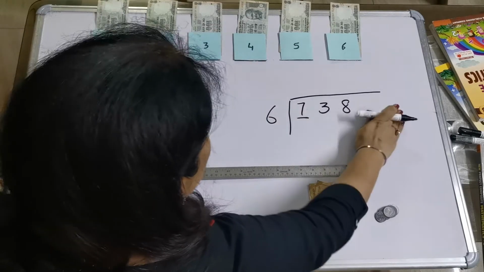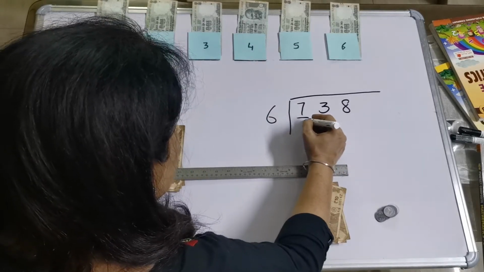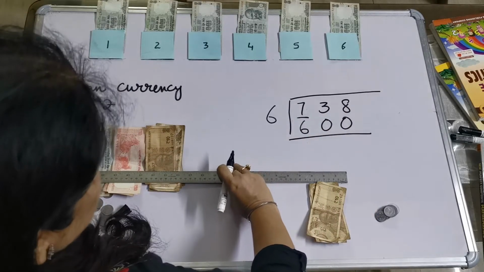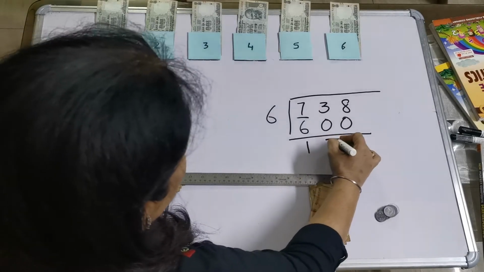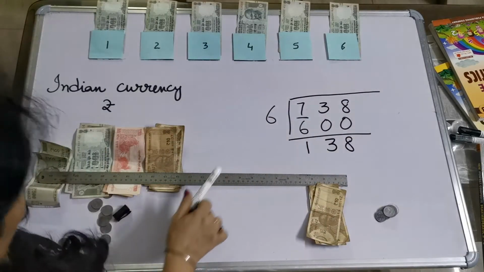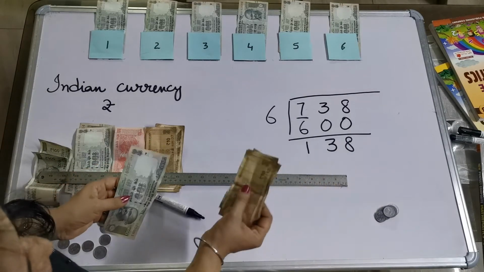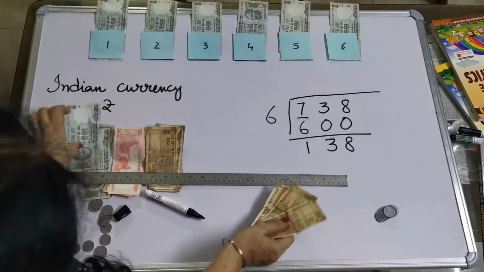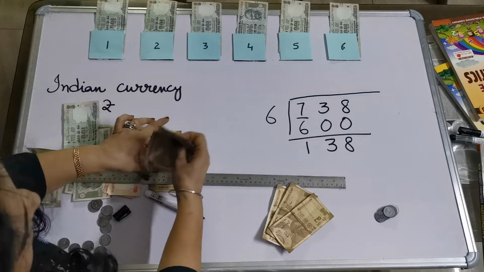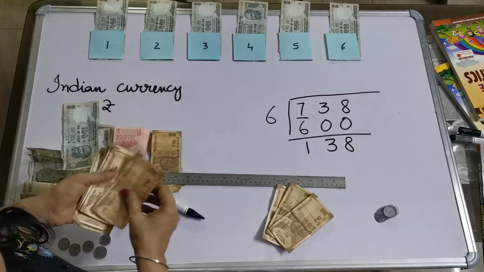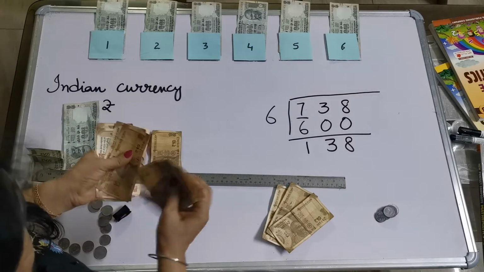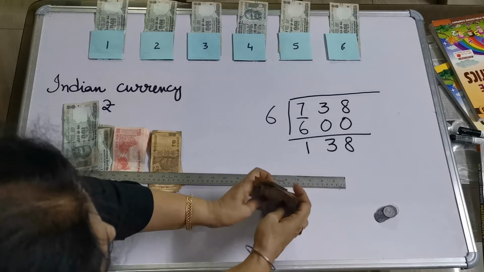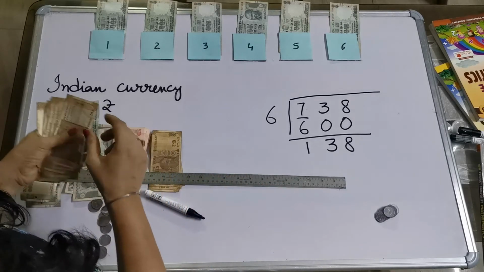So I am going to divide it by 6. So 600 rupees I had equally divided among 6 portions. I am left with 138. Now I have to take equal portions of 10 rupees, and I am giving up 100 rupees and taking 10 rupees in its place so that I can divide them equally. 1, 2, 3, 4, 5, 6, 7, 8, 9, 10. So now 10 plus 3 has become 13. I am going to divide them equally.